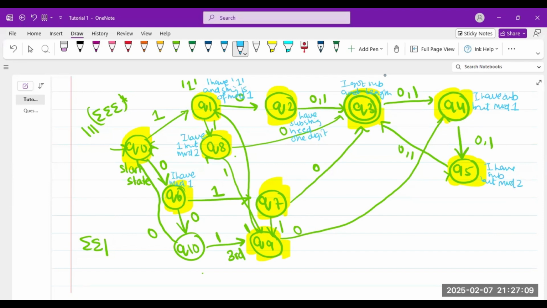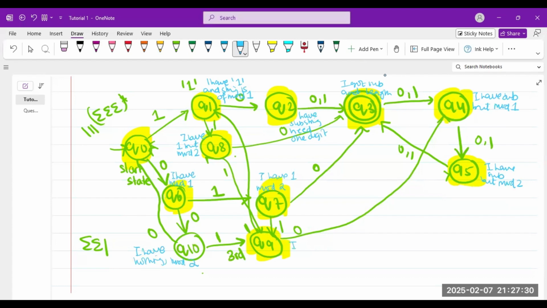So Q7 means I have 1 mod 2. My length of string is 2. Q10 means I have nothing, mod 2.